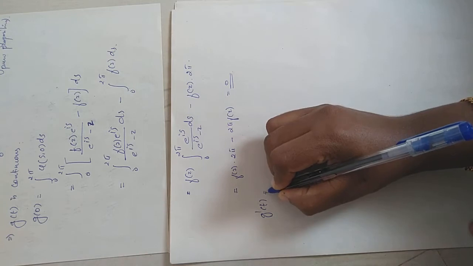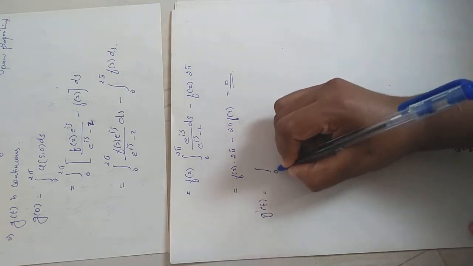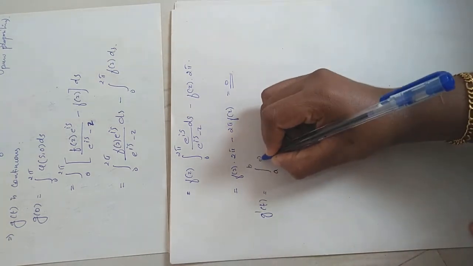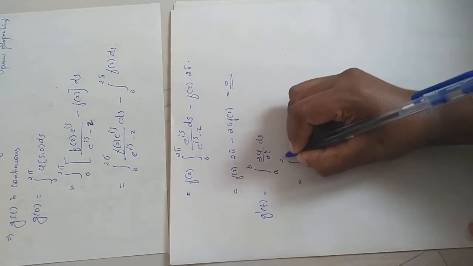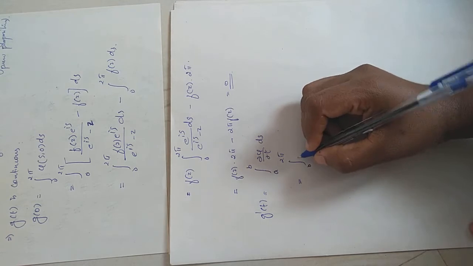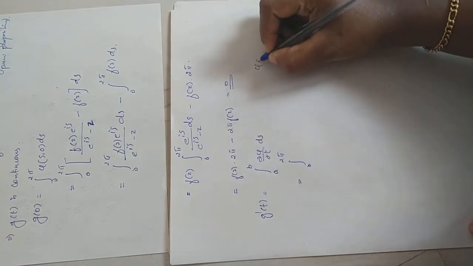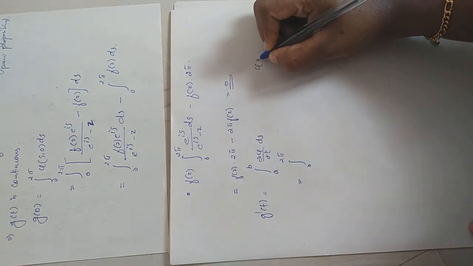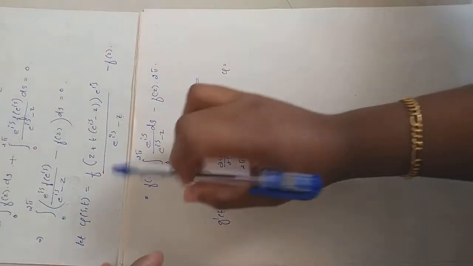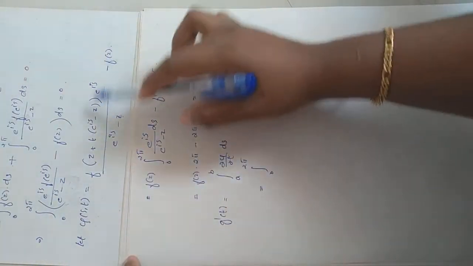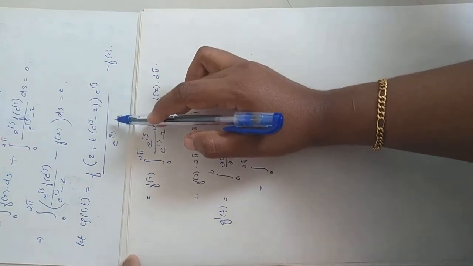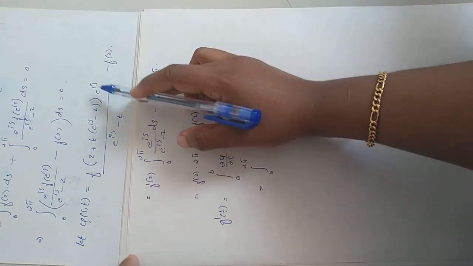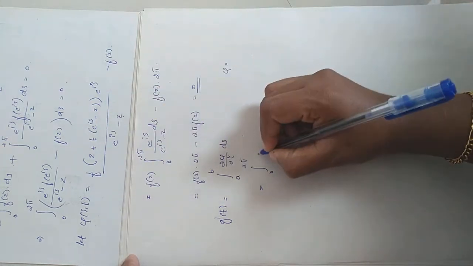So by the previous theorem, g'(t) is equal to the integral from a to b of ∂psi/∂t ds, which is the integral from 0 to 2π of ∂psi/∂t ds. Here we have psi(s,t) equal to this function, right? So what is the partial derivative of the right side equation with respect to t? Find out. e^{is} is a constant term, therefore e^{is}